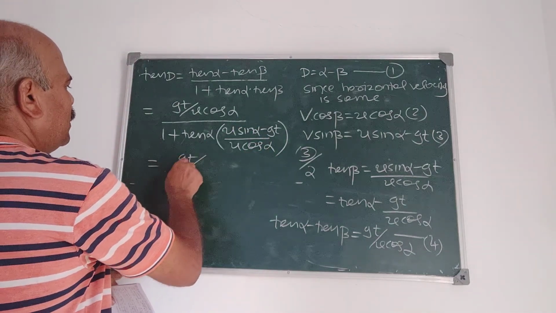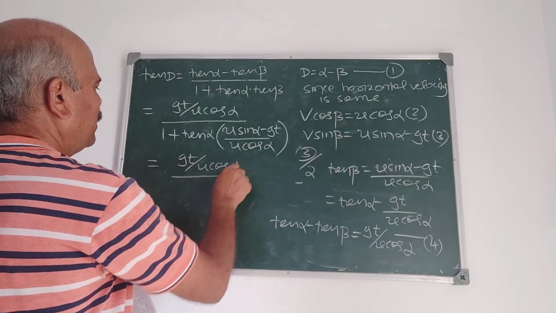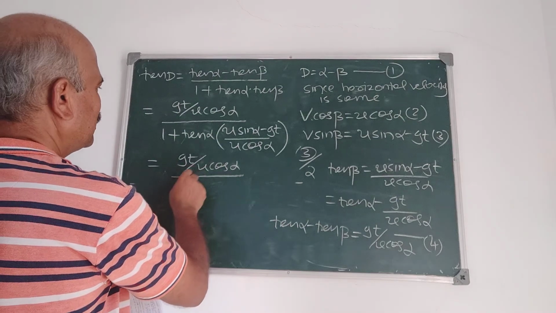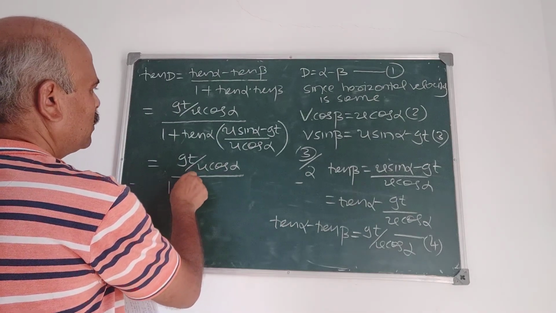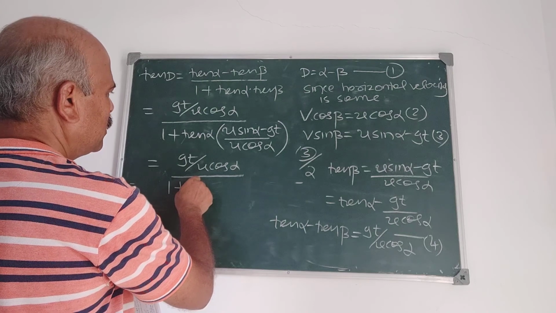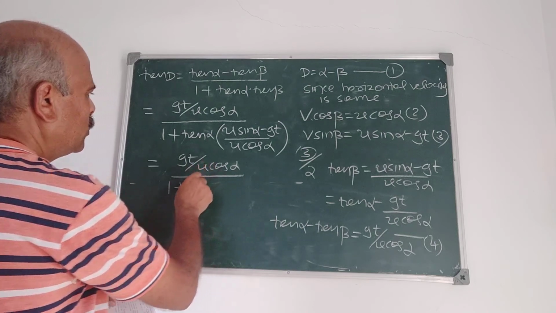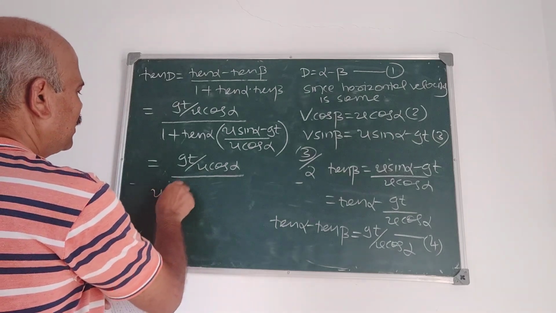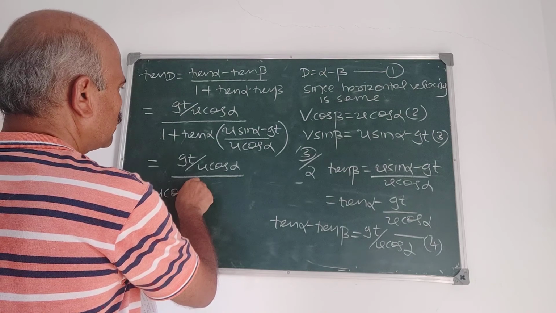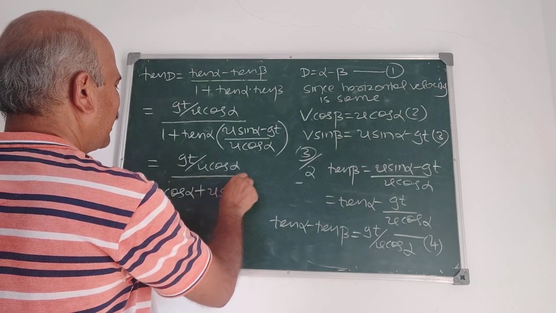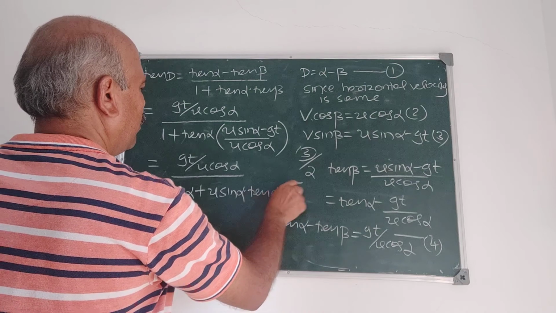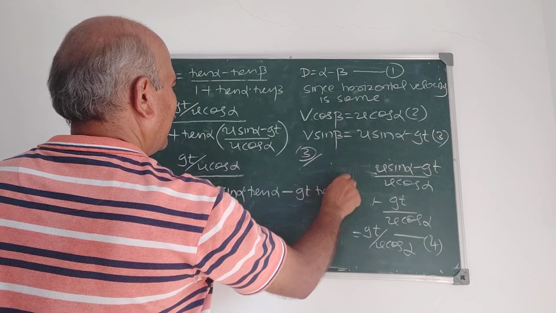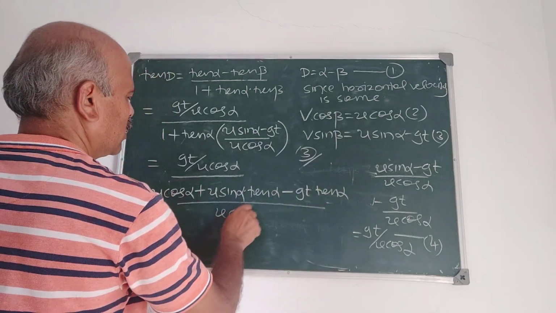How to simplify? I simplify like this, taking LCM, U cos alpha plus U sin alpha into tan alpha minus gt tan alpha, divided by U cos alpha.